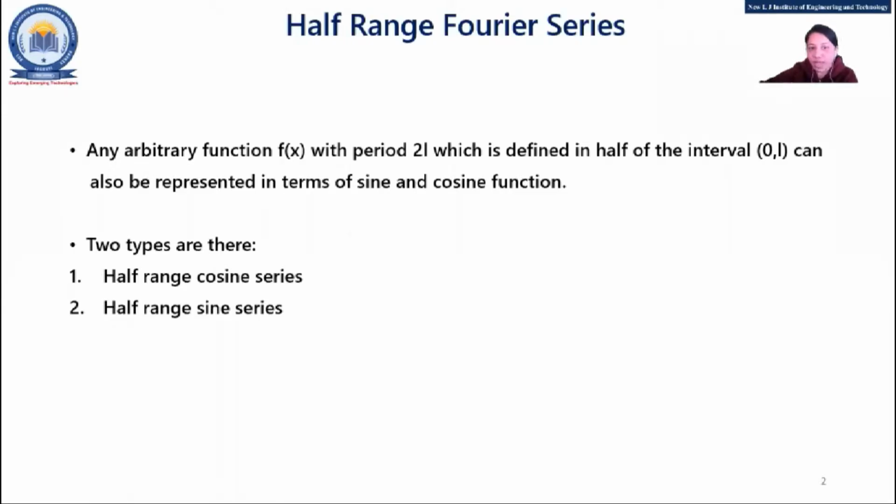If the period is 2L, that means after that your function is supposed to be repeated, right? So the half interval of that is nothing but 0 to L.